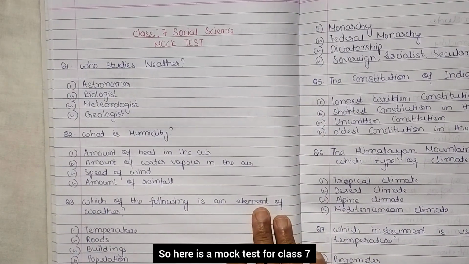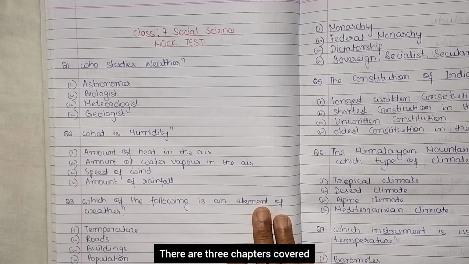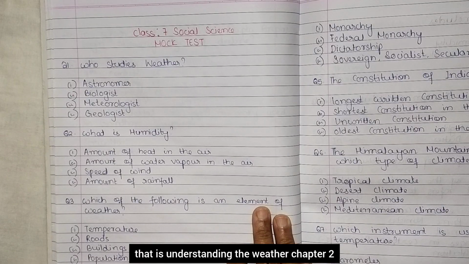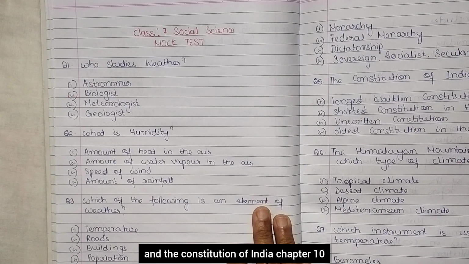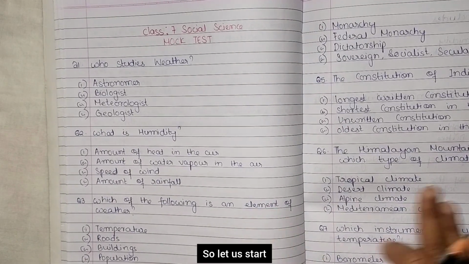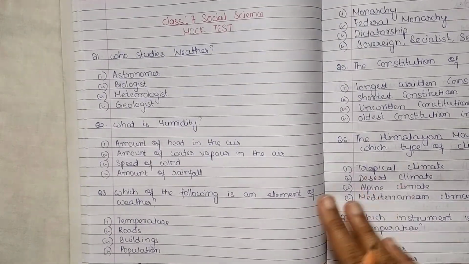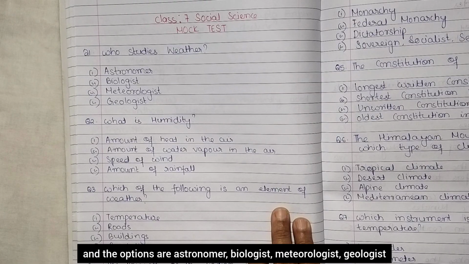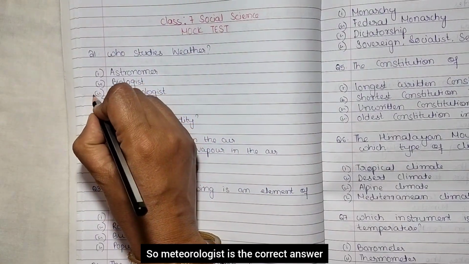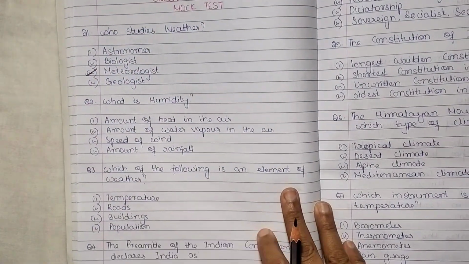So here is a mock test for class 7. There are 3 chapters covered. That is Understanding the Weather, Chapter 2, Climates of India, Chapter 3 and the Constitution of India, Chapter 10. So let us start. Who studies weather? And the options are astronomer, biologist, meteorologist, geologist. So meteorologist is the correct answer.